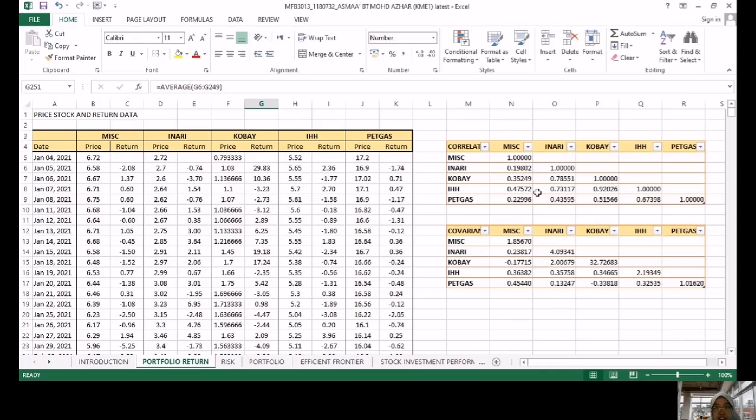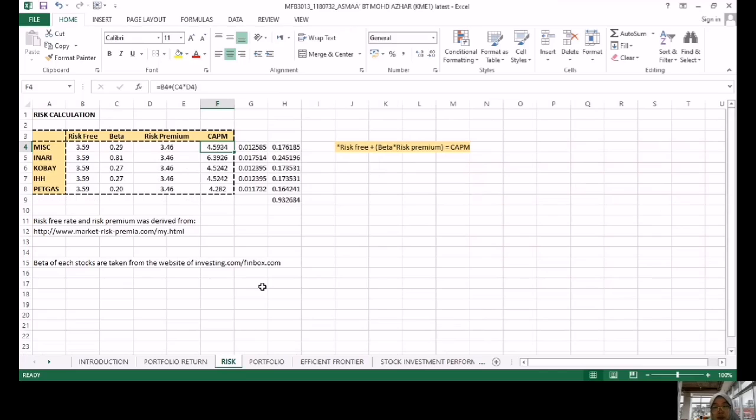Okay, to get the correlation and covariance for each stock, we just put in the formula using this Excel function, then we can get all this data. Now look at the data, which is taken from pinbox.com.